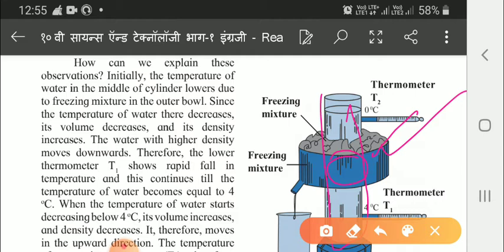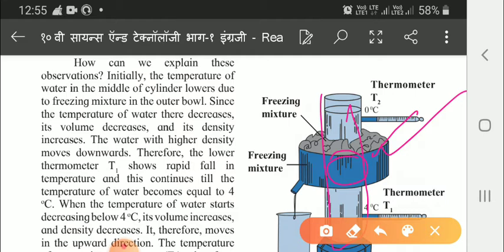The temperature of water in the upper part, T2, therefore decreases rapidly up to 0 degrees, and the temperature of water in the lower part, T1, remains at 4 degrees centigrade for some time and then decreases slowly up to 0 degrees. This way we can see the anomalous behavior of water.